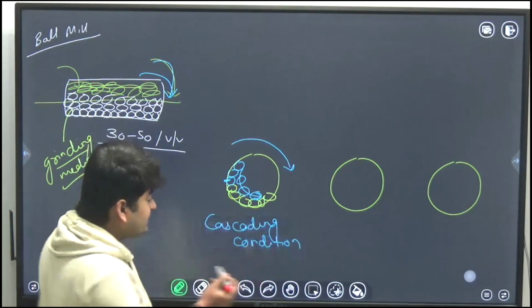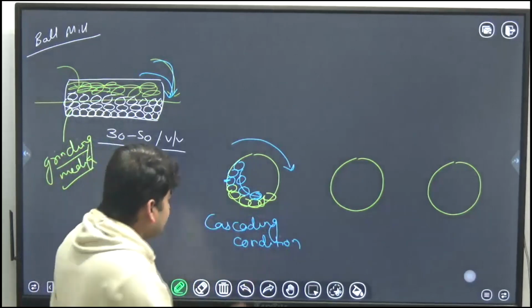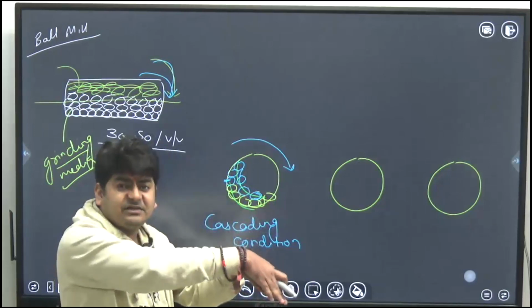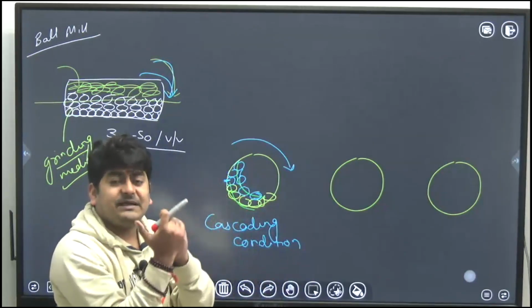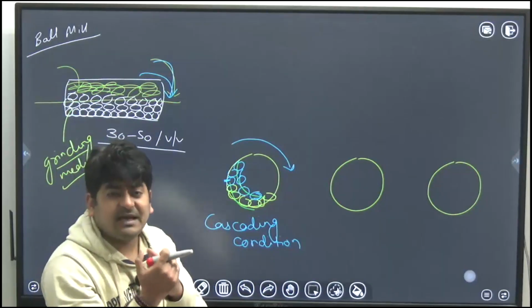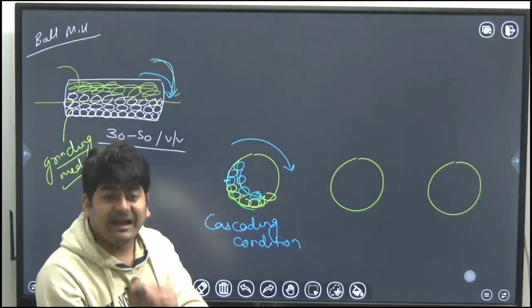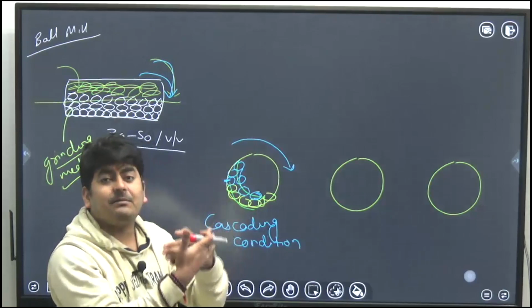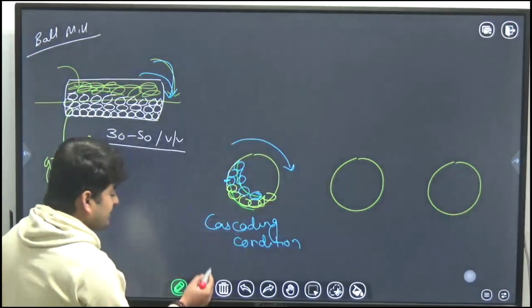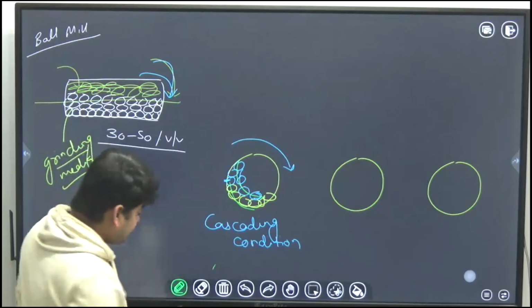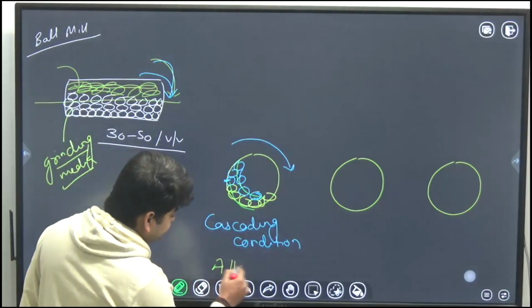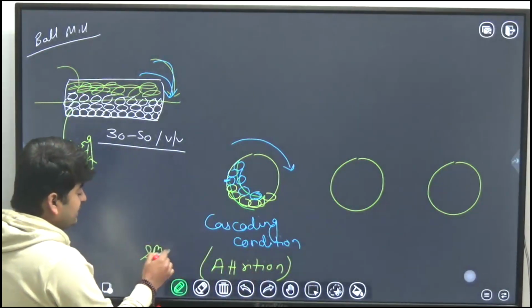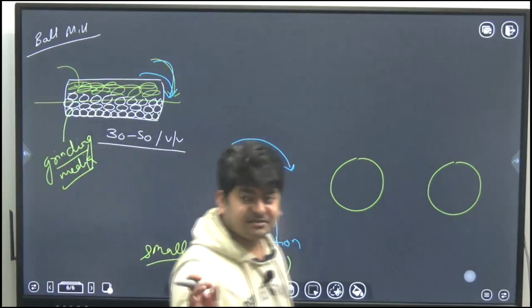And in this case you can easily visualize by yourself that balls are there. Some balls are coming like this, sliding. Balls are sliding above each other. So whatever feed is between them, that feed will get crushed. The size of that feed will reduce, but by attrition, because balls are sliding. And when balls are sliding above each other, means they are giving massage. Okay, rubbing is taking place. So here that grinding takes place due to attrition. But that will be the very small amount of grinding. Okay, grinding, very small size reduction will take place.